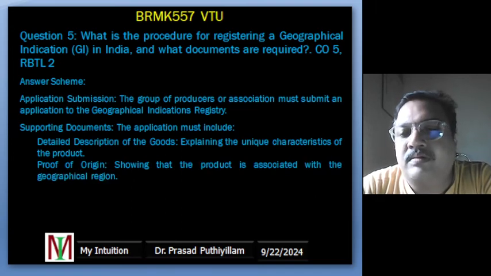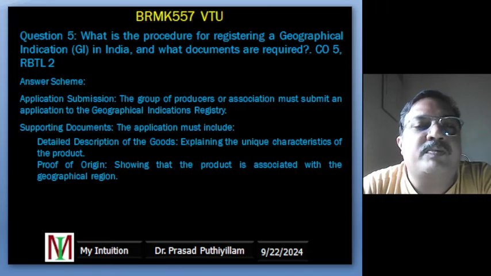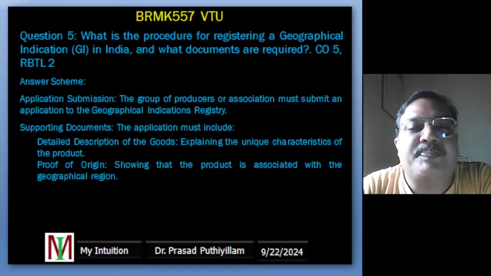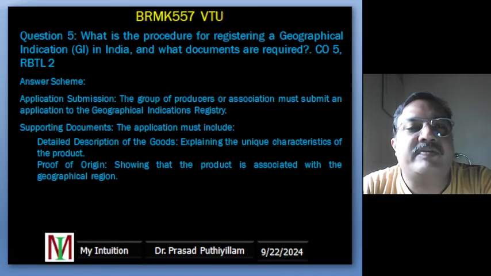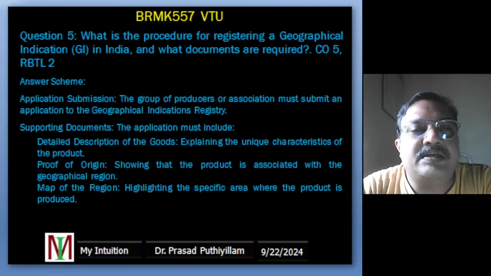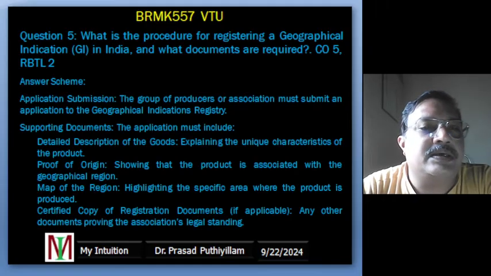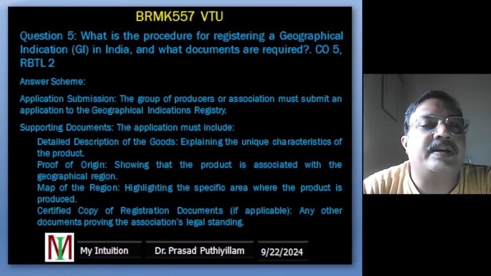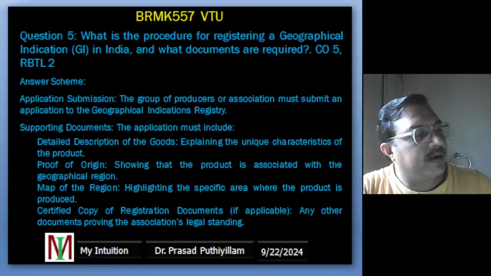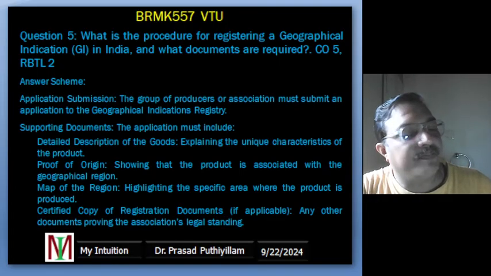Proof of origin, which proves that the product is made in a specific geographical area. Then the map of the region, which shows exactly where the product comes from, and a certified copy of the registration document, if applicable.